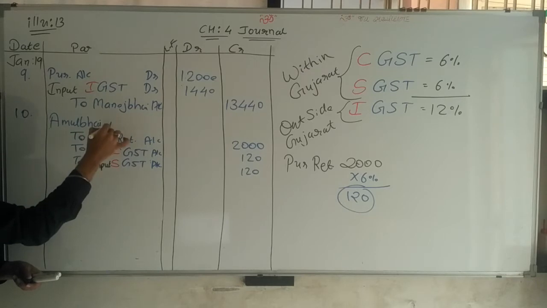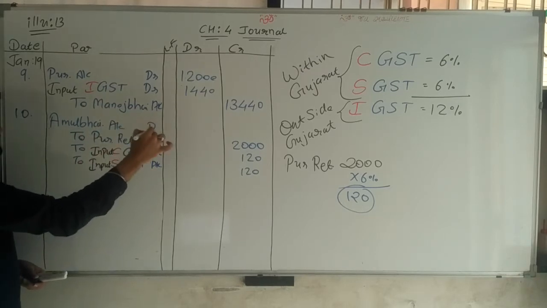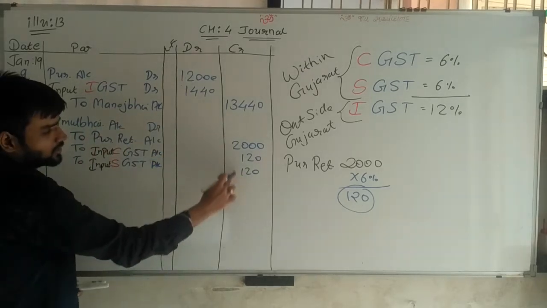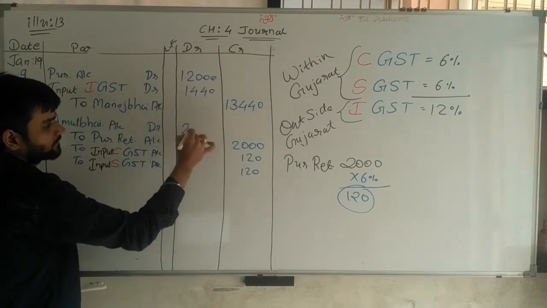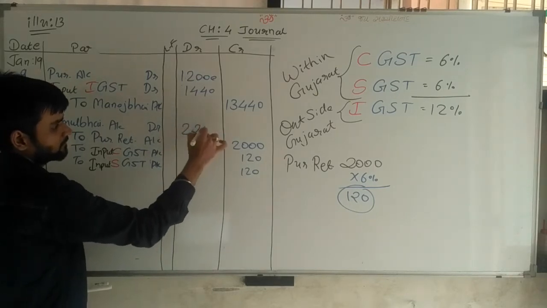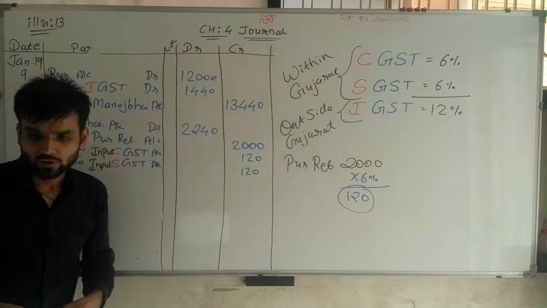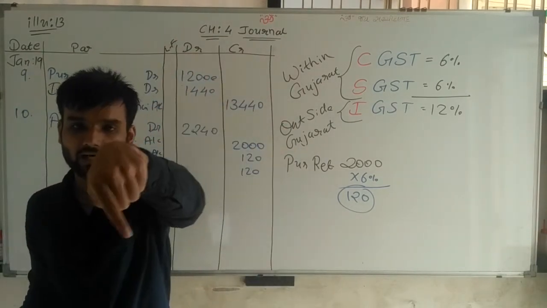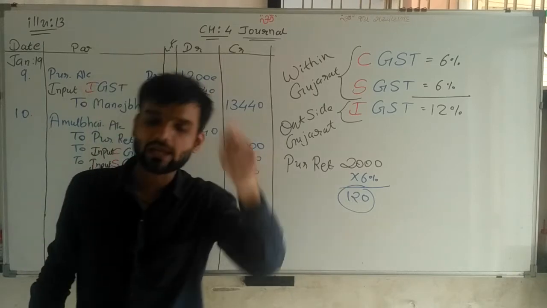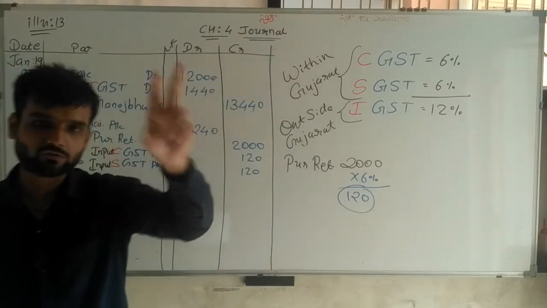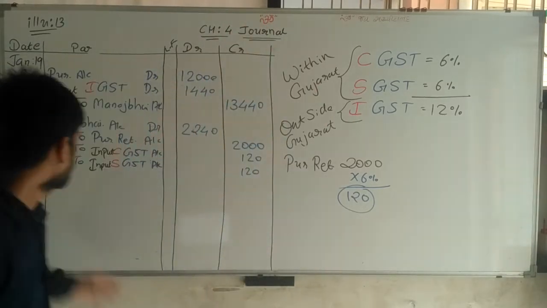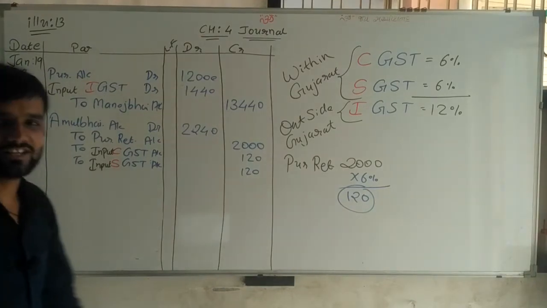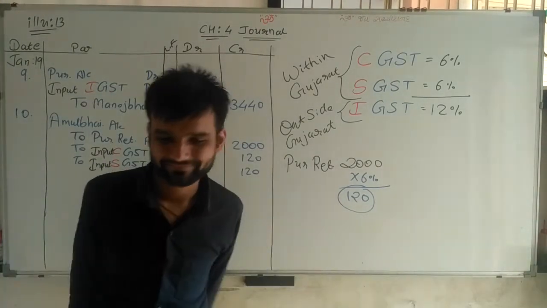Amul Bhai account debit 2,240. So Amul Bhai account debit 2,240 to purchase return account, to CGST, to SGST 120, 120, 120, 120. That's it. My 10 dated transaction is completed.